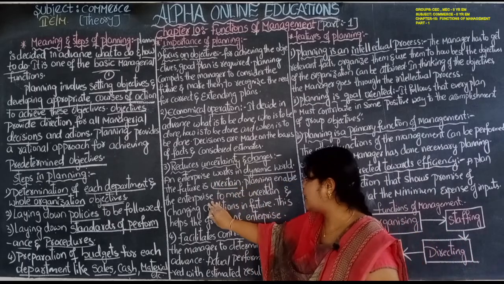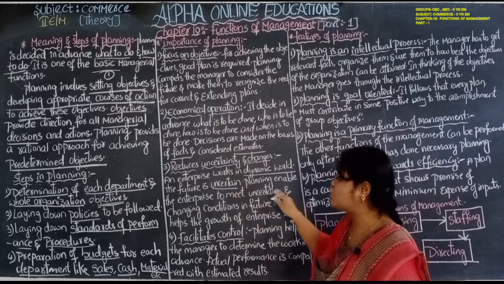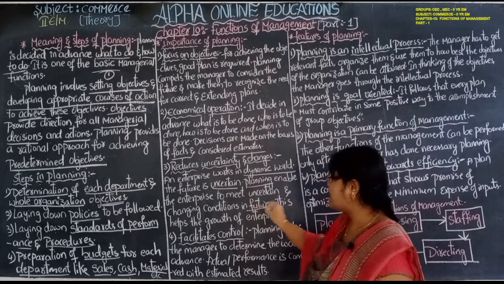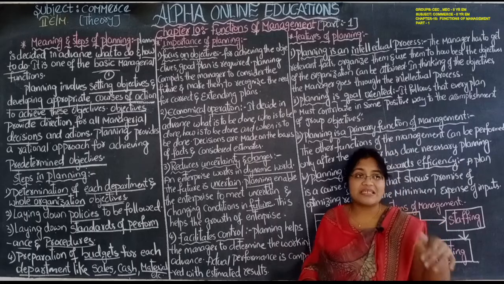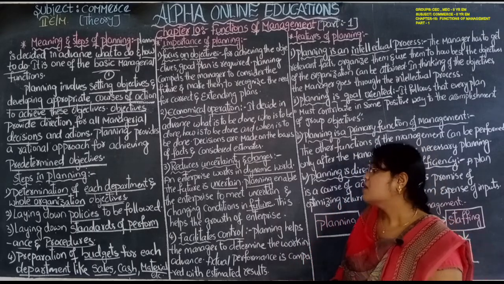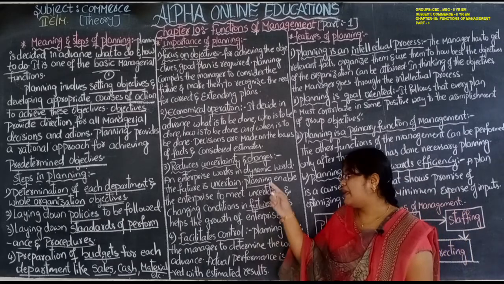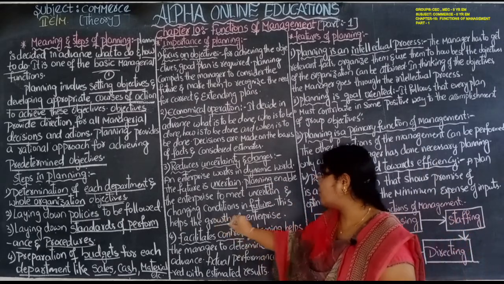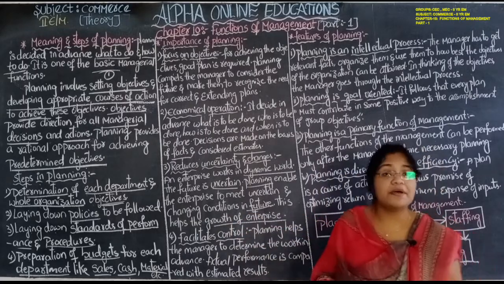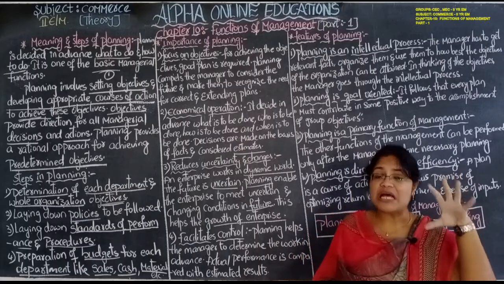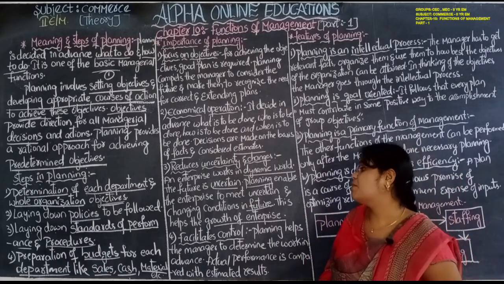Planning enables the enterprise to meet the uncertain and changing conditions in the future. So with the planning, whatever uncertainties arise, whatever changes arise, they can attend to them by making an appropriate, correct plan. This helps the growth of the enterprise. It will help for the growth and for the survival of the enterprise. Without the planning, nothing is possible.